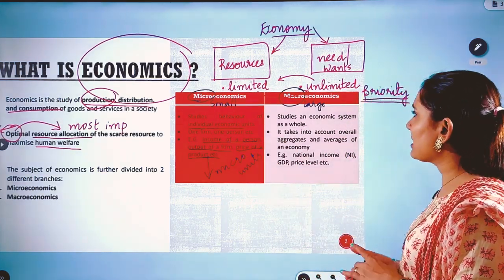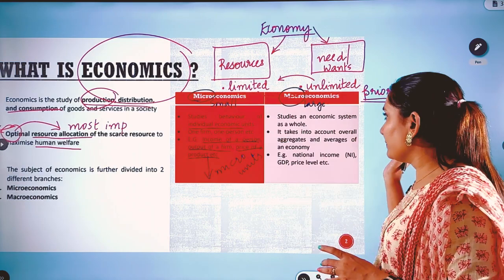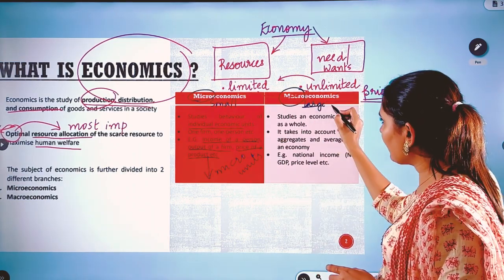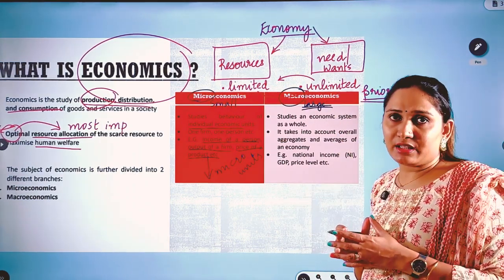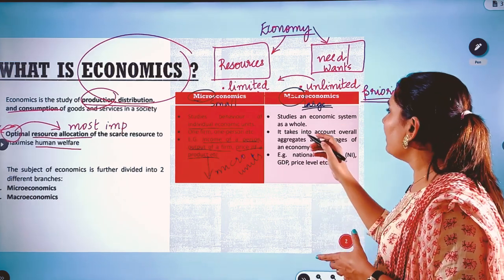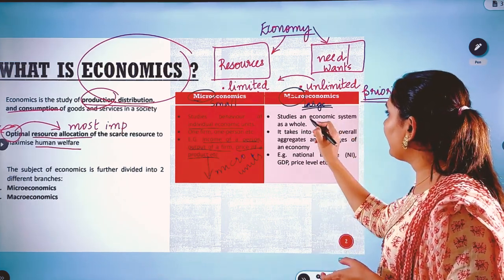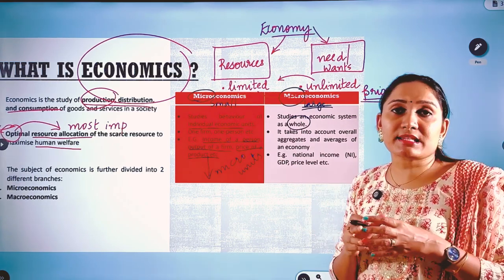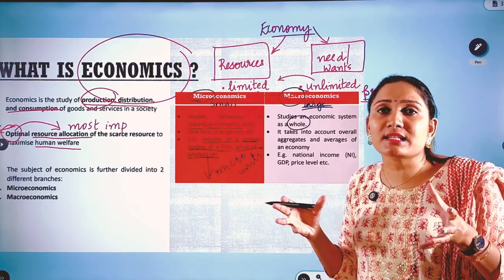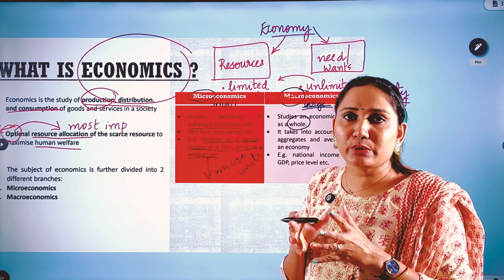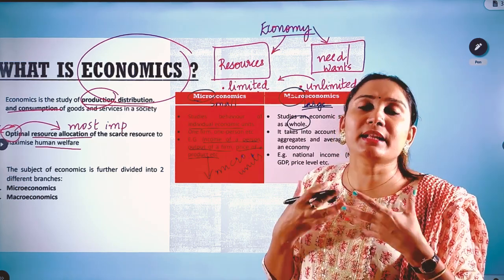The second branch is macroeconomics. As we said, the term macro means large. Macroeconomics studies the economic system as a whole. It studies an economy as a whole. It considers the entire economy as one unit of study, let's say, for example, the Indian economy.